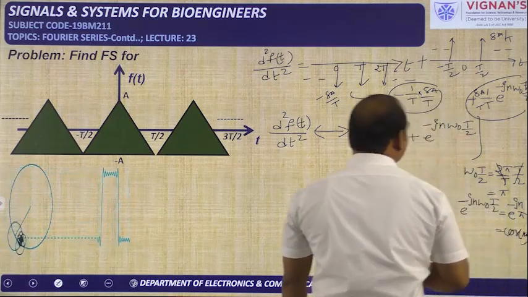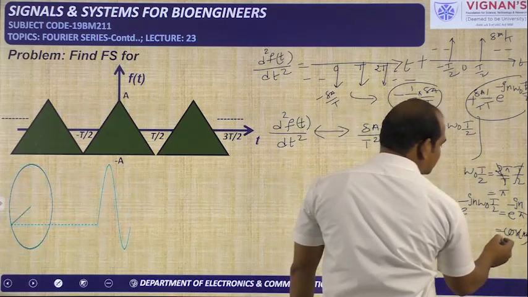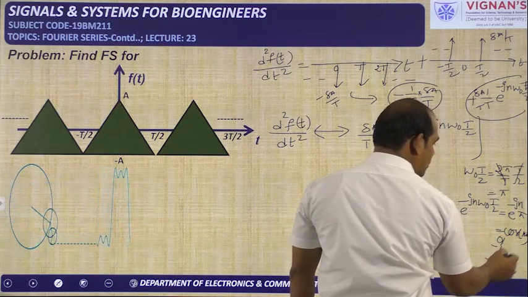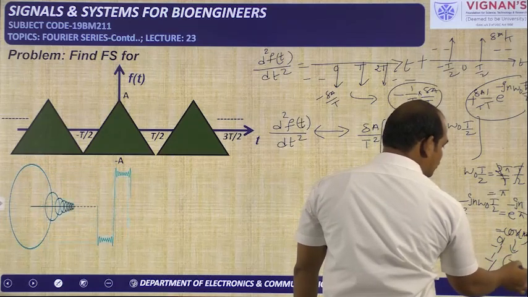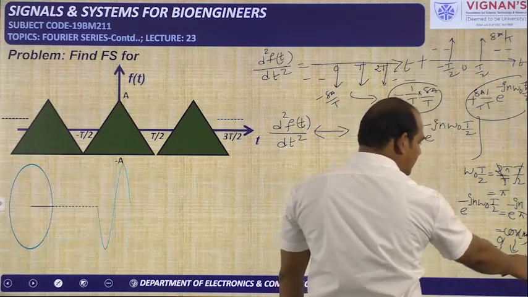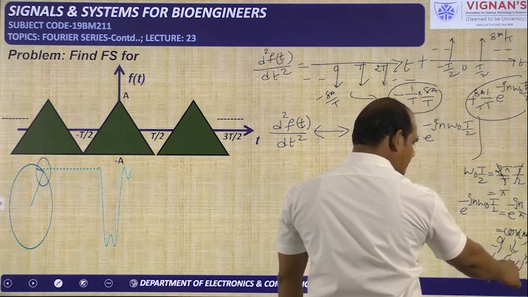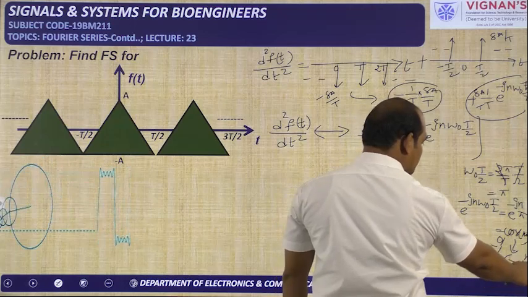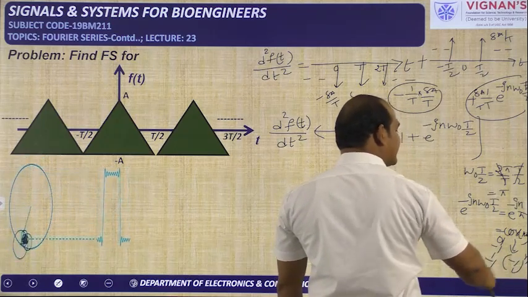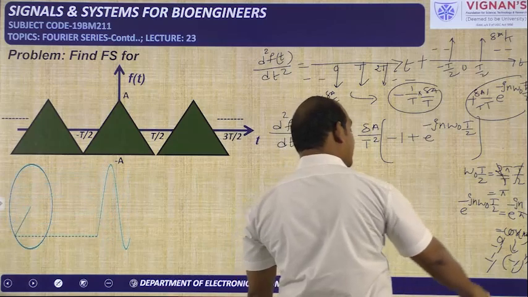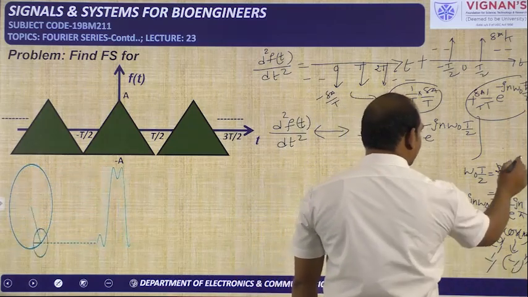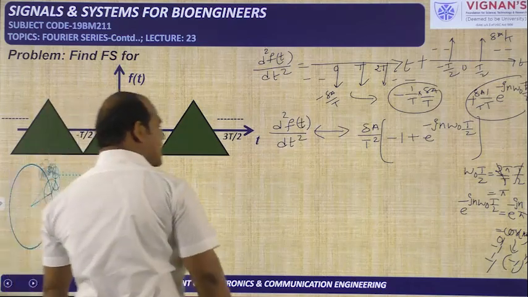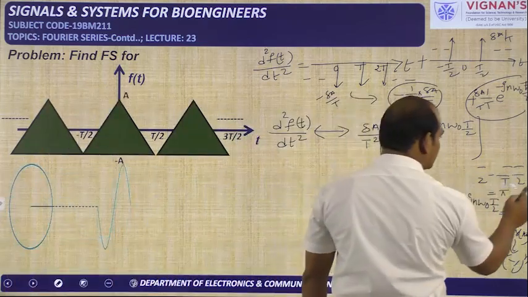Cos n pi can be minus 1, can be 1, can be minus 1, can be 1. So this cos n pi we can write as minus 1 whole to the power of n. If n is equal to 1, it will become minus 1. If n is equal to 2, it will become plus 1. If n is equal to 3, it will become minus 1. If n is equal to 4, it will become plus 1. So alternately it is changing between 1 and minus 1. That's why we have written minus 1 whole to the power of n. From this time onwards you have to remember that cos n pi is nothing but minus 1 whole to the power of n.